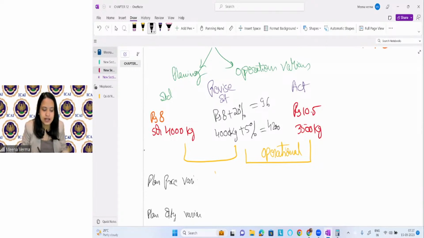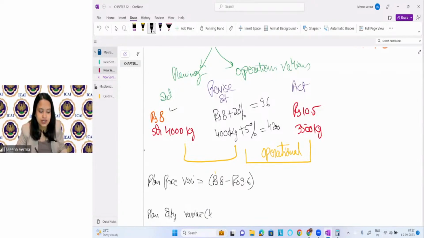So what is the planning price variance? You can see how the price is changing from rupees 8 to rupees 9.6. This is how the price is changing, right? And how the quantity is changing: 4,000 kg minus 4,200 kg, right?